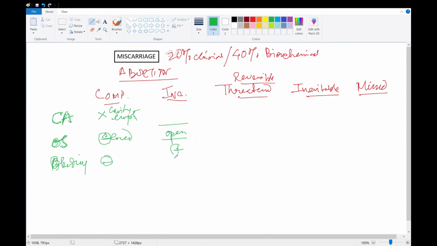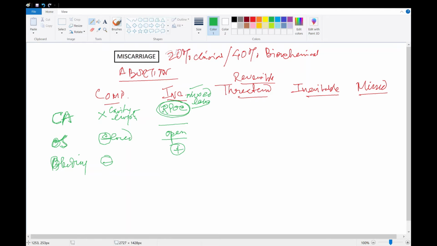There will be bleeding because the uterus is not contracted since the product is there. Nothing specifically like a fetus or embryo will be seen, but retained products of conception may be seen, which is reflected in ultrasound as mixed echogenic contents within the uterus, or retained products of conceptus.